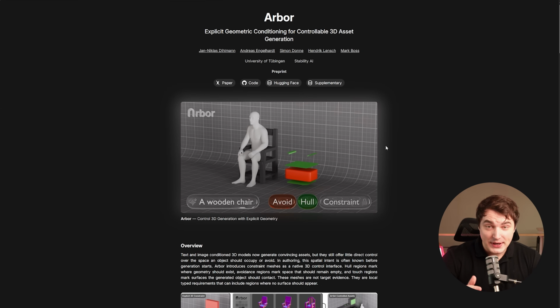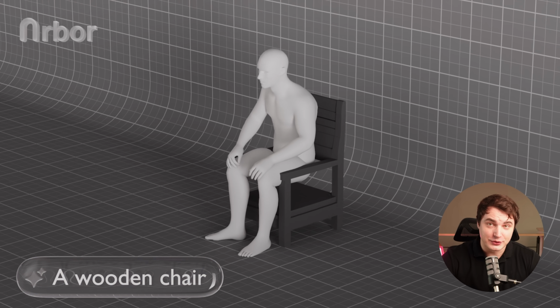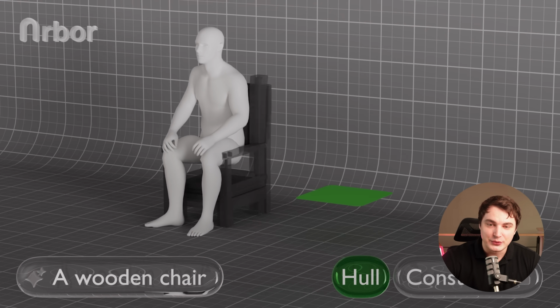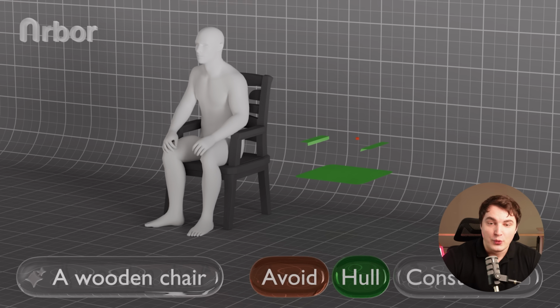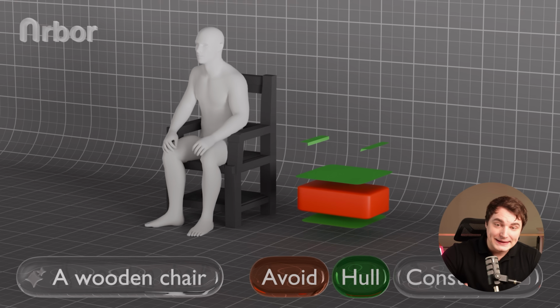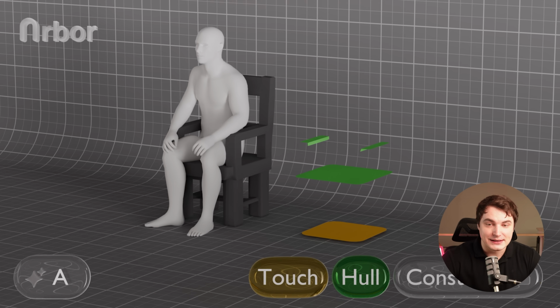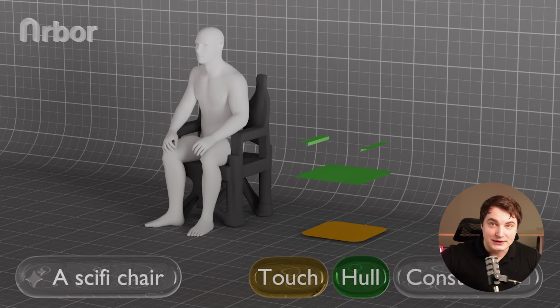Another curious paper that we got is Stability AI. A bit confusing in terms of name, because I believe there was some other stuff named in a similar way, but it actually makes sense in terms of what these guys developed. So we do have a 3D generation model, text to 3D, with control over shape. So basically you can tell where the shape should be or where it should not, and also set the constraints.